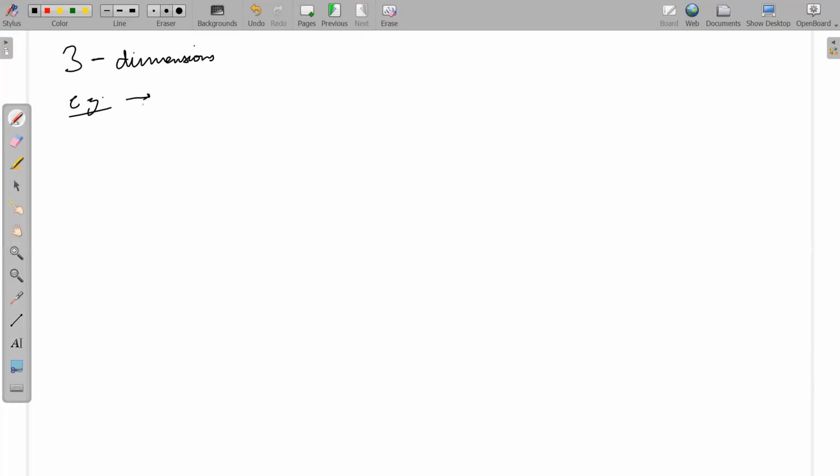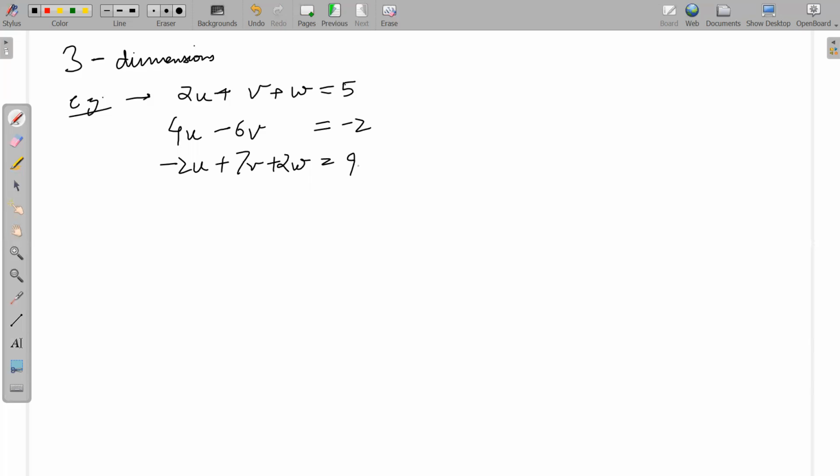If I have a set of equations, 2u plus v plus w is equal to 5, 4u minus 6v is equal to minus 2, and minus 2u plus 7v plus 2w is equal to 9. So you have three equations now.